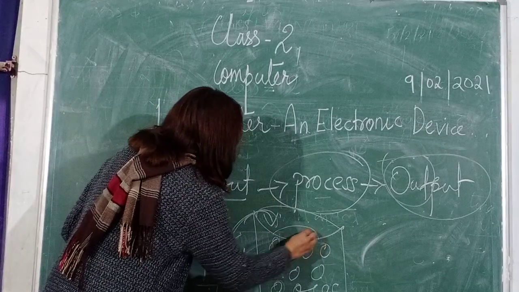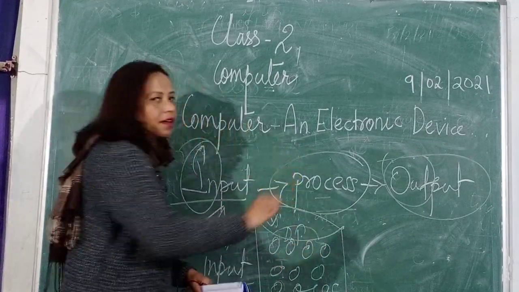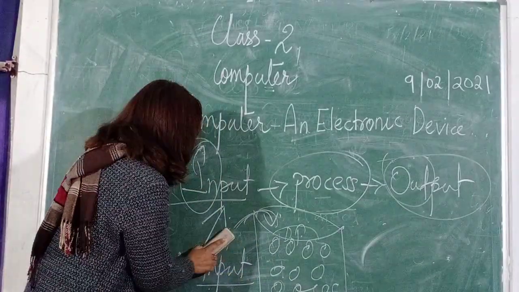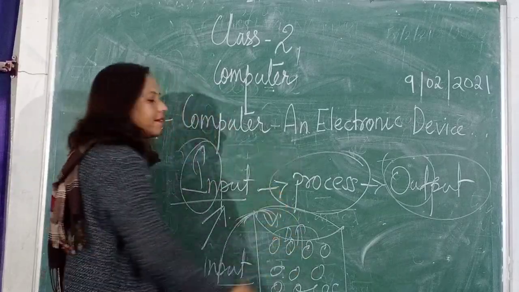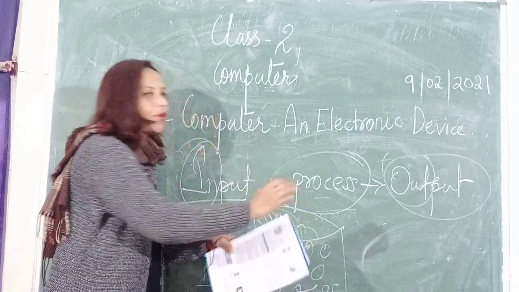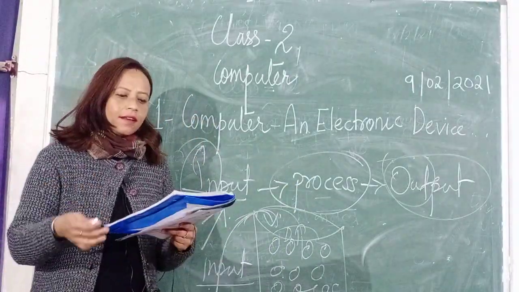And with this, she also puts detergent powder inside the machine. When the cloth is going inside the machine, it is called input, because the dirty clothes are going inside the machine.